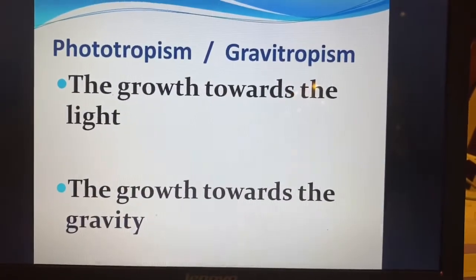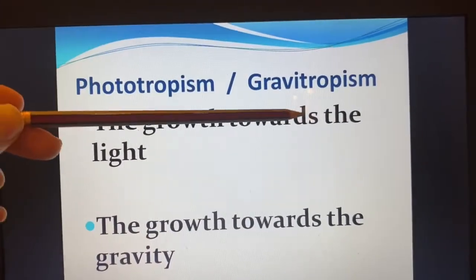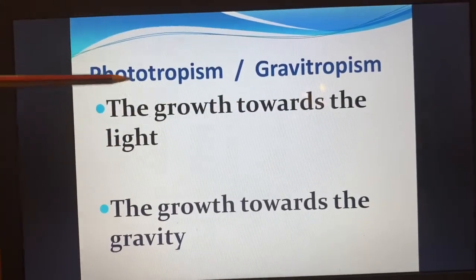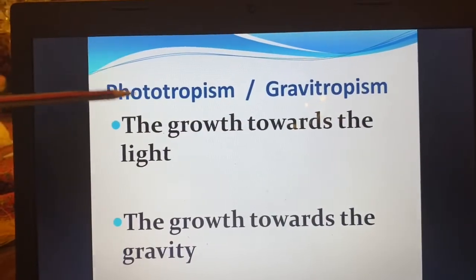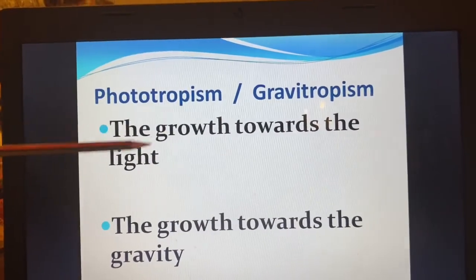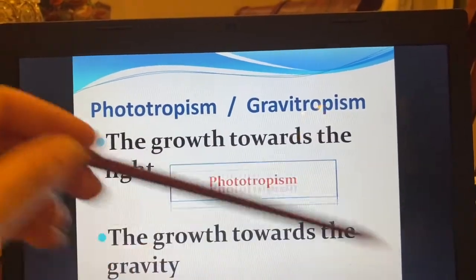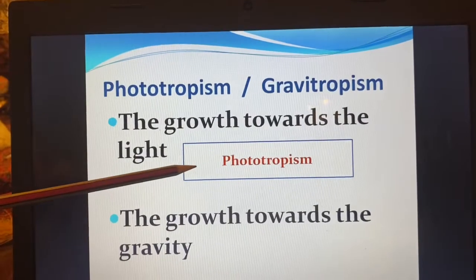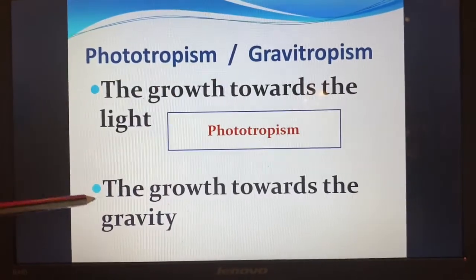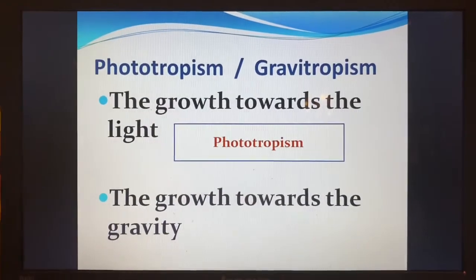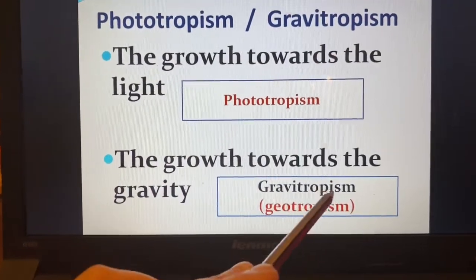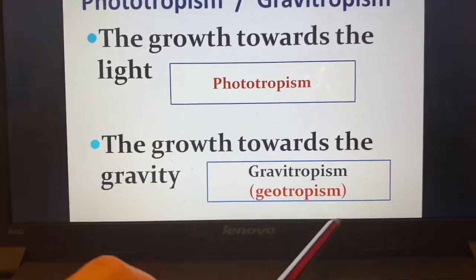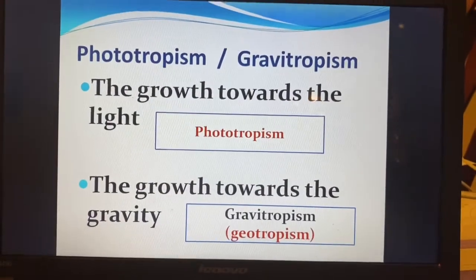Okay, let us now find out the two types of tropism. There is something called phototropism and gravitropism. Photo, from its name, means the growth towards the light. So when the stem bends toward the light, it is called phototropism. The growth towards the gravity is called gravitropism, or in some books it is called geotropism. Both are correct, gravitropism or geotropism. Okay, so these are the two types of tropism.